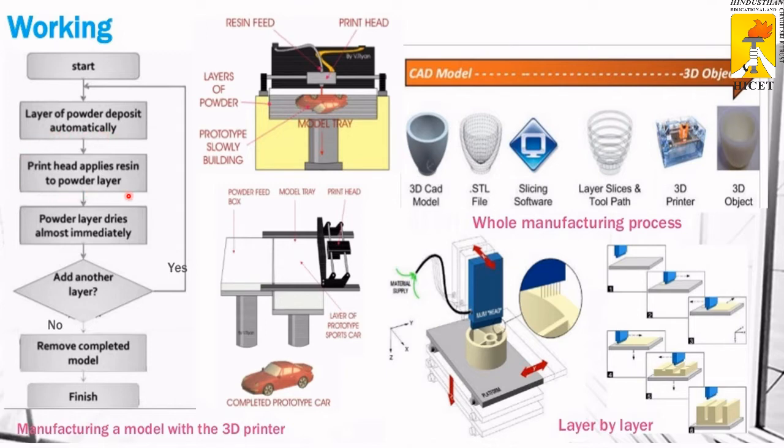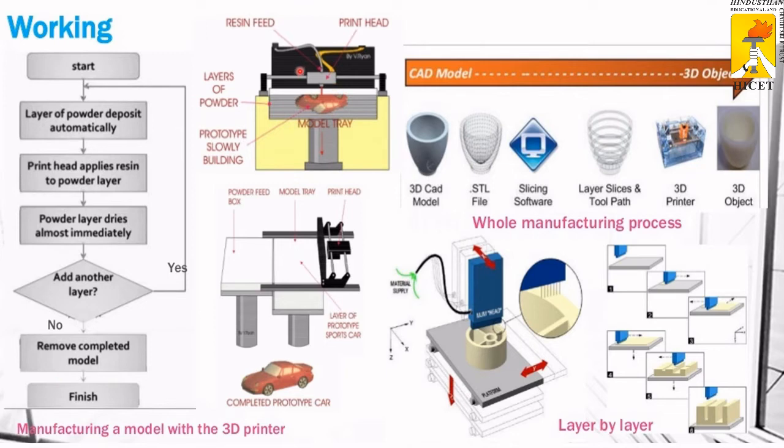The powder is blended with the resin, and after that it forms a layer. The powder layer dries almost immediately because the resin and powder mix together, so it forms a solid. Add another layer, because the first layer dries and the second layer is added simultaneously. Remove the complete model and you get a finished product.